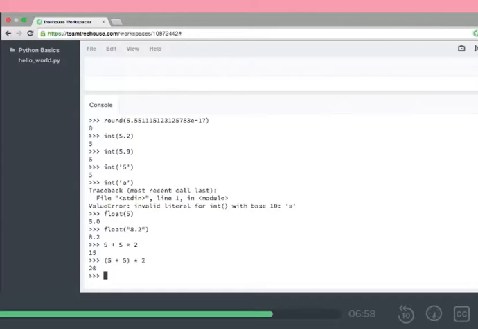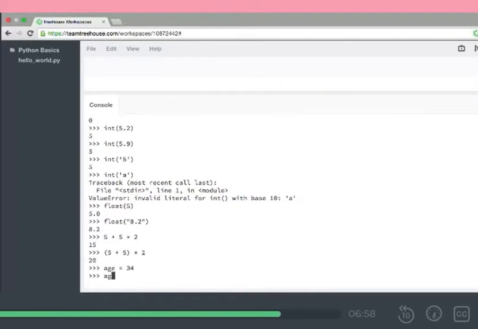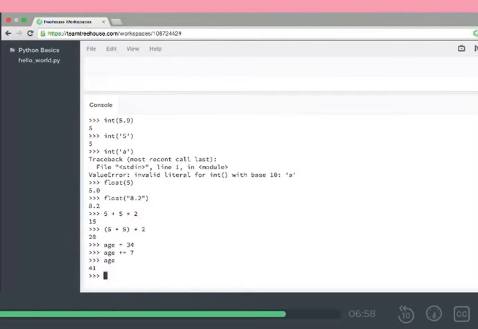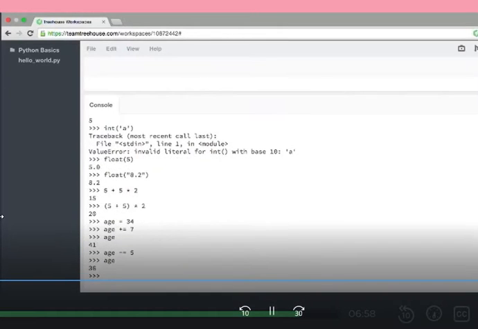We can also use the plus equals or the minus equals when we have numbers in a variable. So like, let's say we have age equals 34. We can say age plus equals 7, and if we look at age, it's 41. This would be the same as us doing age equals age plus 7, which we're not going to do. We can also do this the other way around and do age minus equals, say, 5. And if we look at age, it's now 36.